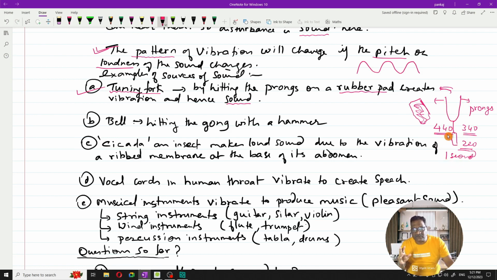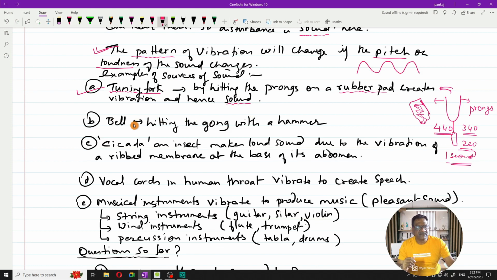So there are certain tuning forks which will have the frequency of 440, certain which will have 340, and some others which will have 200. So you will find tuning forks of different frequencies. Those frequencies are always printed on them, and that will tell you that when you bang it on the rubber, if it is 440, then in 1 second 440 vibrations will take place. If it's 340, 340 vibrations will take place. So that's the meaning of this, right? A tuning fork is an object which can always be used to create sound.